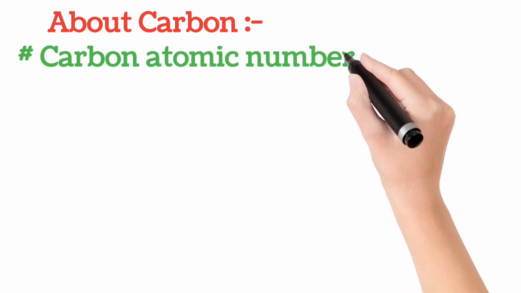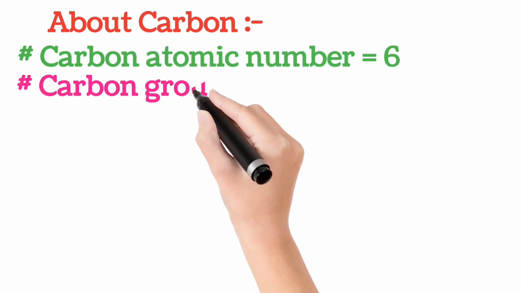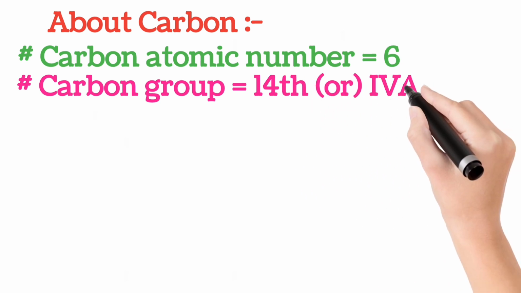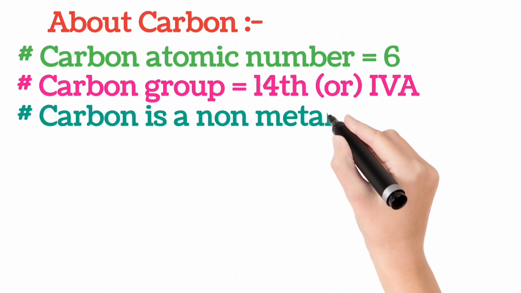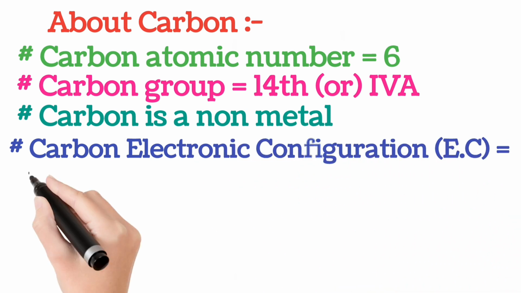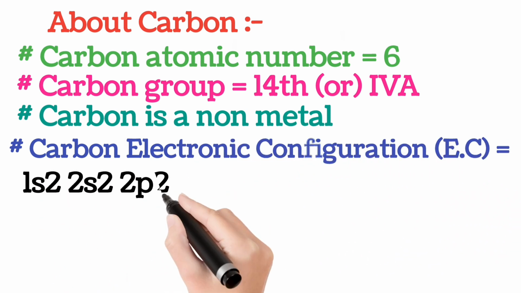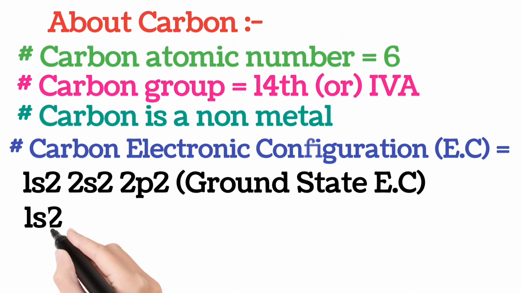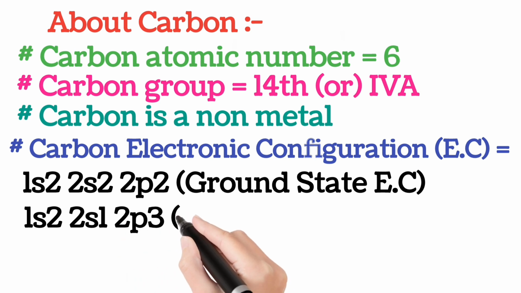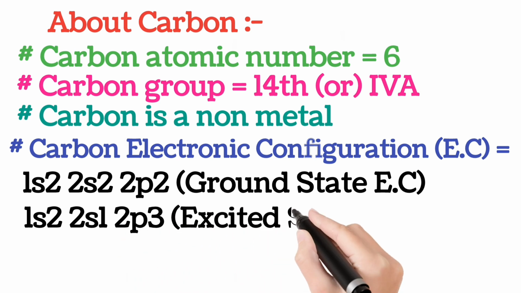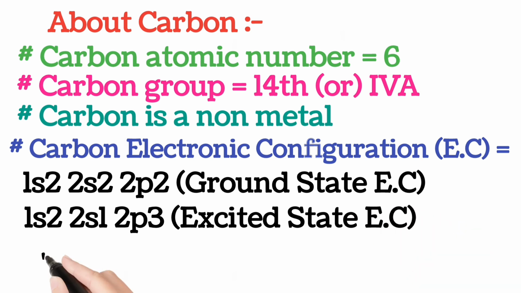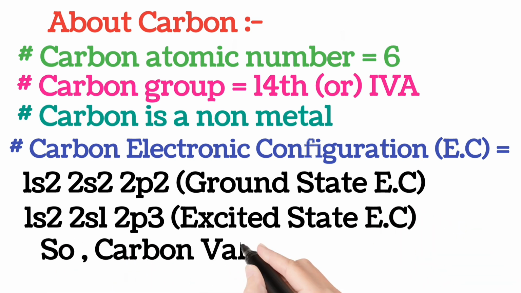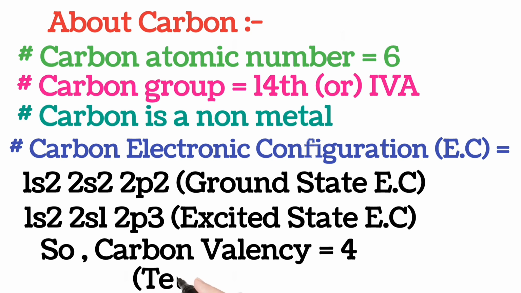Carbon atomic number is 6. In the modern periodic table, carbon group number is 14th, or 4th. Carbon is a non-metal. Carbon electronic configuration is 1s2, 2s2, 2p2. It is the ground state electronic configuration of carbon. Carbon will go to excited state. Carbon excited state electronic configuration is 1s2, 2s1, 2p3. It has 4 unpaired electrons in its outermost shell. So, carbon valency is 4, so carbon forms tetravalency.